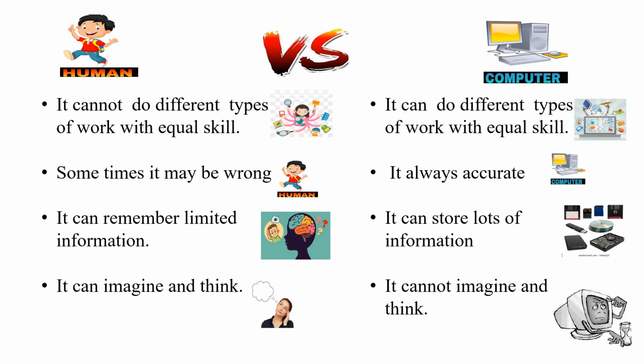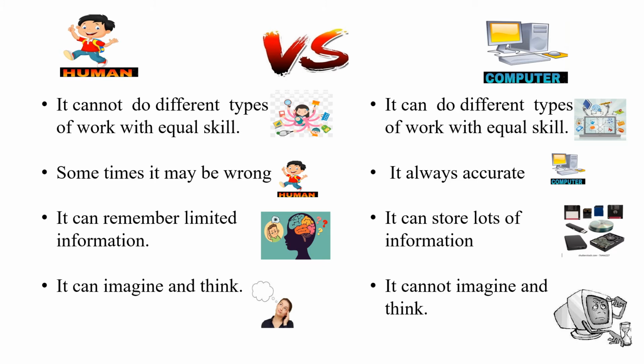Someone gives you these two tasks to perform. Among these two tasks, you can perform singing so nicely in comparison to dancing. But whatever task is given, computer can do all the tasks with the same efficiency.